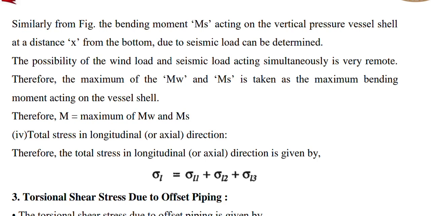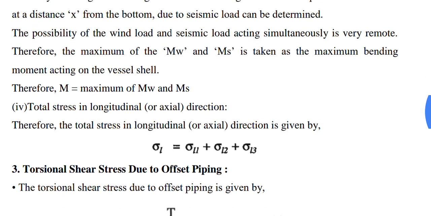And with this the total longitudinal stress is calculated, that is sigma L is equal to sigma L1 plus sigma L2 plus sigma L3, where sigma L1 is the longitudinal stress generated due to the internal pressure, sigma L2 is the stress in longitudinal direction due to the weight of the vessel shell in case of the vertical pressure vessel shell, and sigma L3 is the longitudinal stress generated because of bending stress.